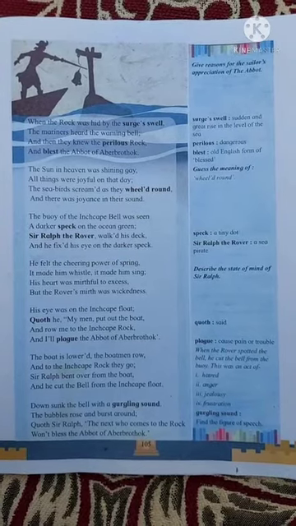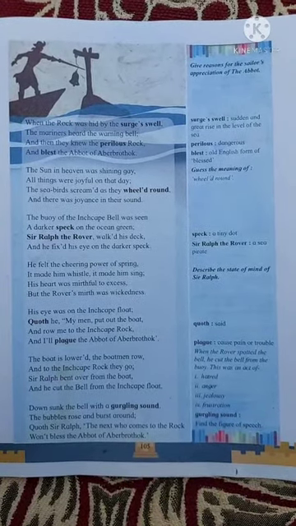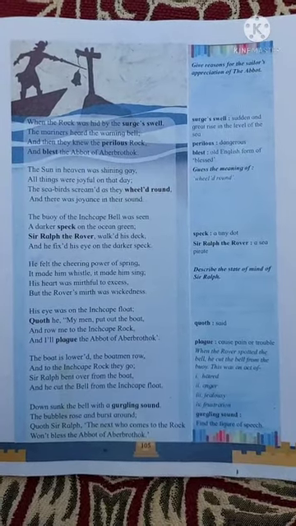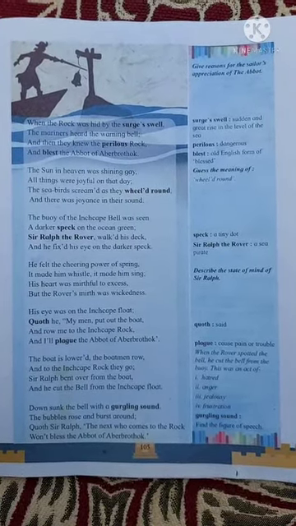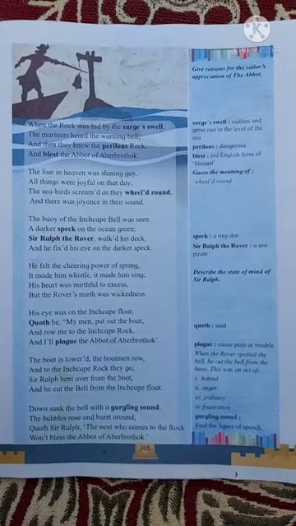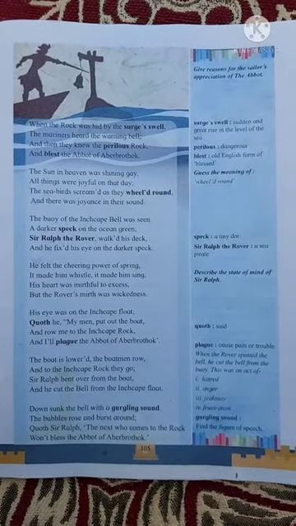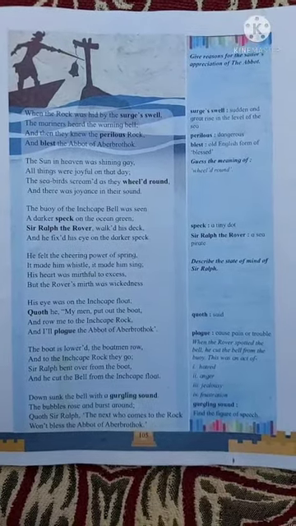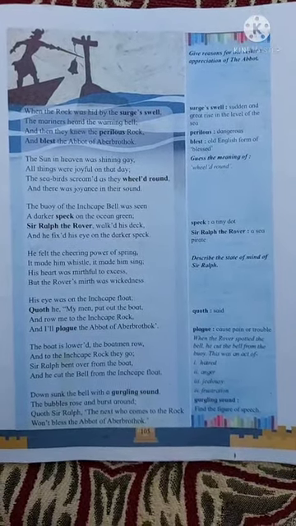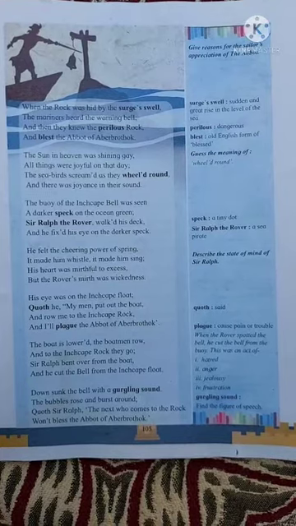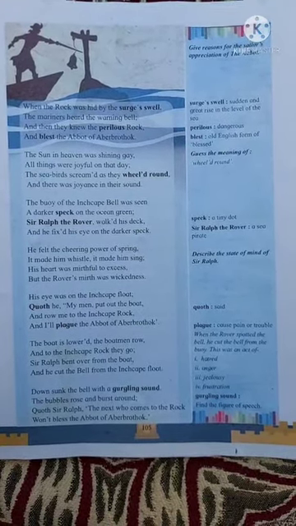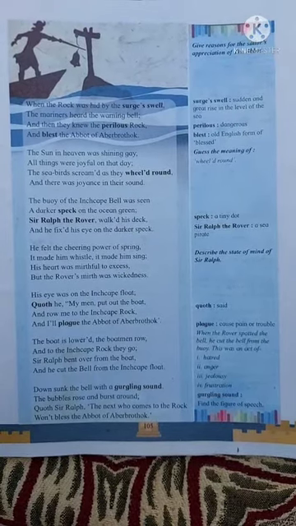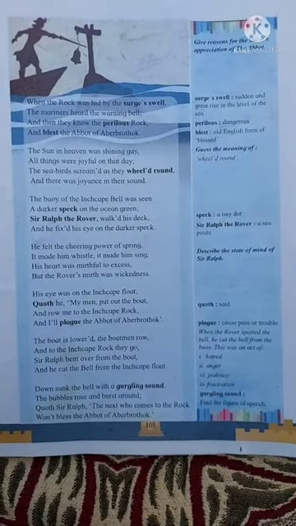Sir Ralph bent over the boat so that he could cut the rope of that bell. So this act shows his jealousy towards the Abbot of Aberbrothock, and another thing is his wickedness. His happiness, his mirth is there in his wickedness.